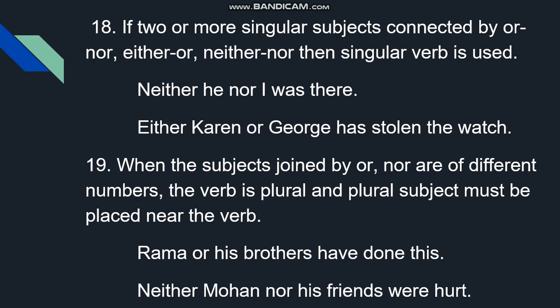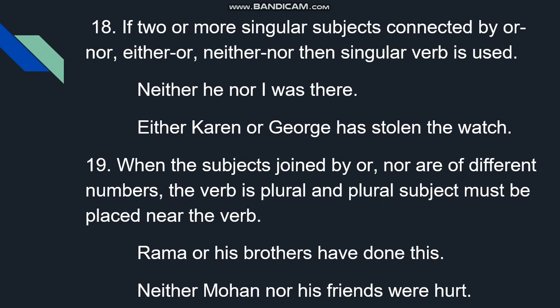When the subjects joined by or, nor are of different numbers, see carefully, different numbers. In 18th they are singular, but here in 19th different number, one singular, another plural. And what is the application of the rule? The verb is plural, and plural subject must be placed near the verb. It takes plural verb, and that plural subject should be written near the verb. Otherwise, the formation of the structure of the sentence will be wrong.